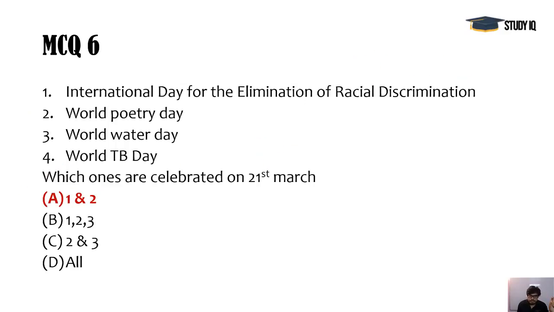International Day for the Elimination of Racial Discrimination and Poetry Day, both are celebrated on 21st of March, and 3 and 4 are on different dates. It is 22nd, it is 24th of March. So 1 and 2 is the correct answer here.